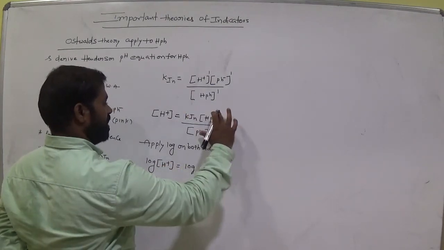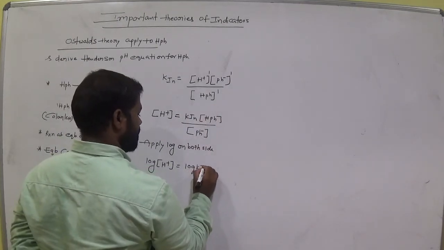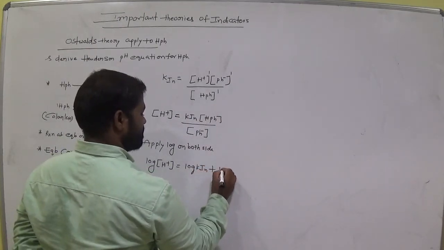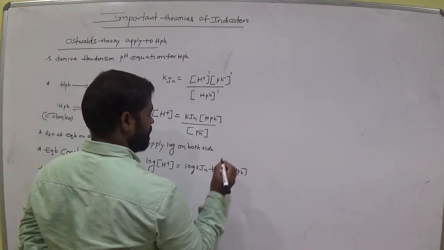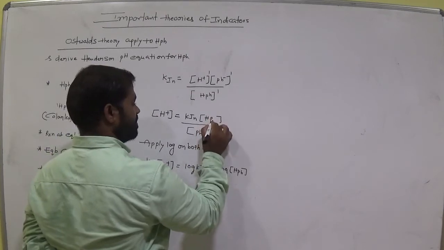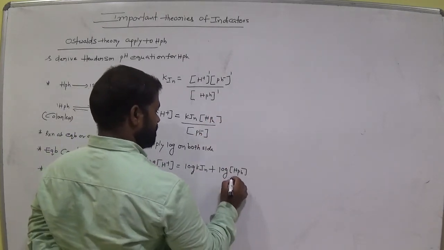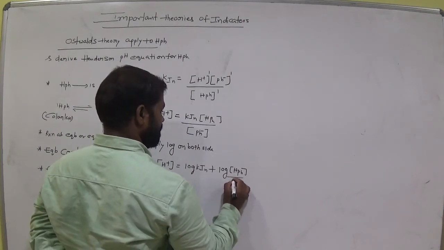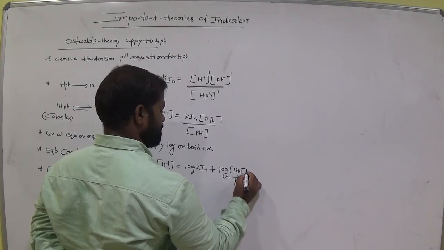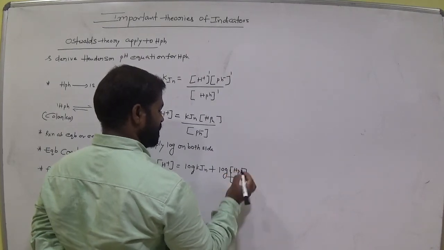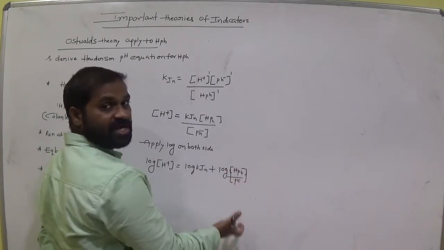Log of A by B, suppose this is A and this is B: log A plus log HPh, with the h as a suffix, divided by Ph minus. Again, log A by B is log A minus log B.